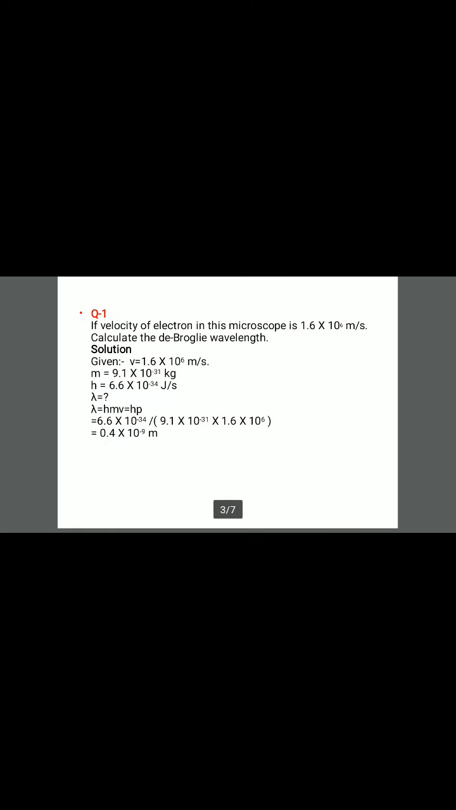Let us try to solve some numericals based upon the above formulas. One numerical has been solved for you. If the velocity of an electron in the microscope is 1.6 into 10 raised to 6 meter per second, calculate the de Broglie wavelength. You can use the formula lambda is equal to h by mv. Put all the values. The calculation of lambda will come out to be 0.4 into 10 raised to power minus 9 meter.